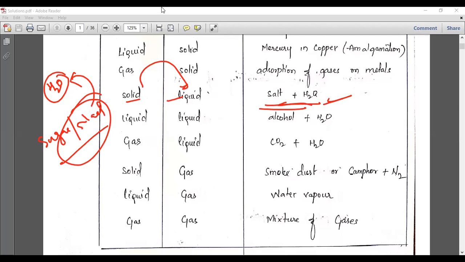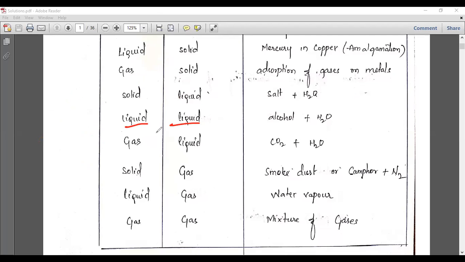Next, you can see another example, a liquid which is dissolved in a liquid. That means the liquid is the solute and the solvent is also in the liquid phase. The best example is alcohol in water. Water will definitely be there in the case of alcohols. So the alcohol combines with water, both being liquids.